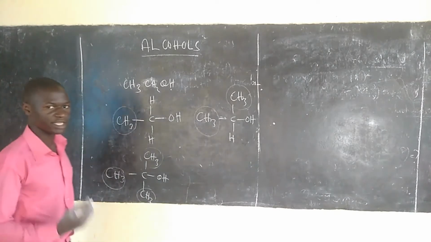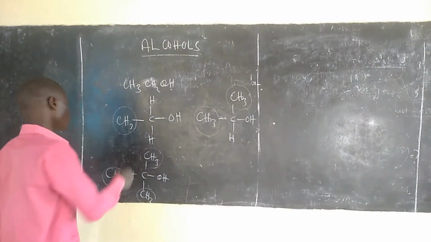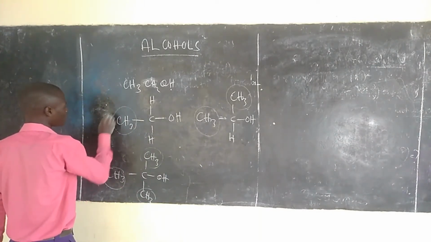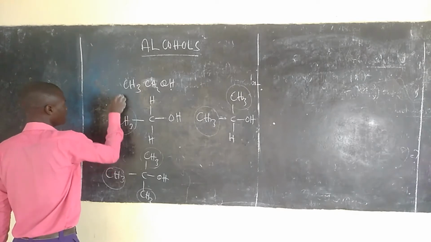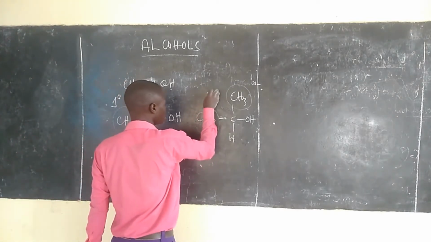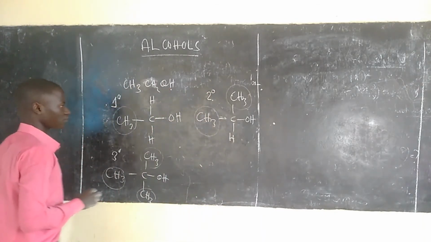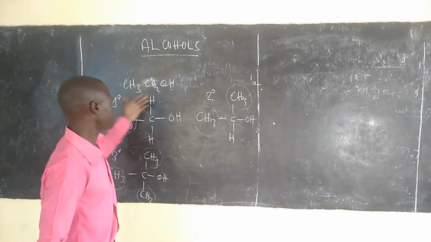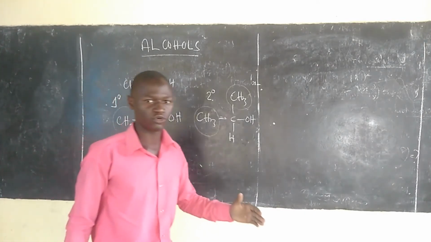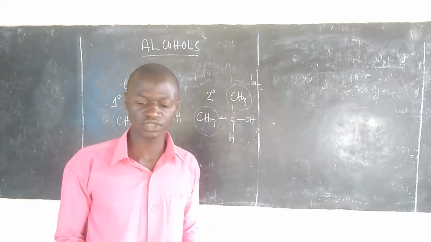So this takes us to the groups of alcohols. This one we call the primary alcohol, written as 1°. This is secondary alcohol, and this is tertiary alcohol. So we have primary, secondary, and tertiary, depending on the number of alkyl groups attached to the carbon carrying the hydroxyl group.